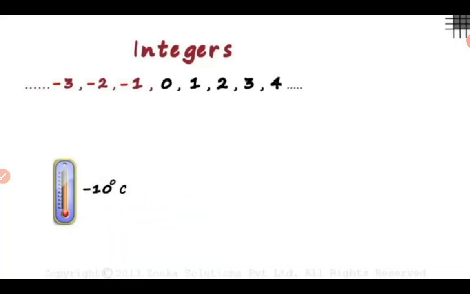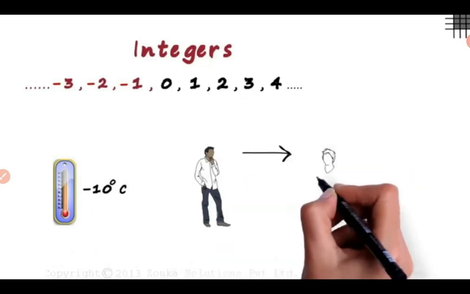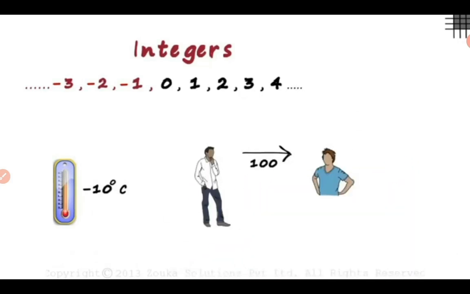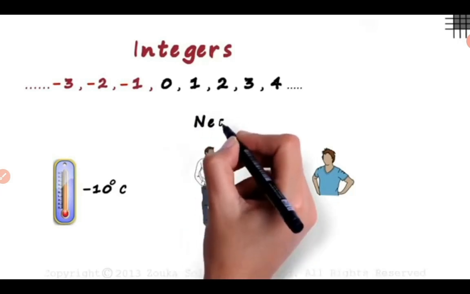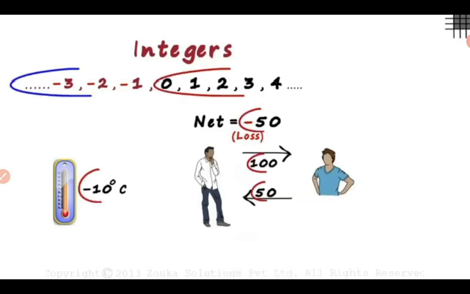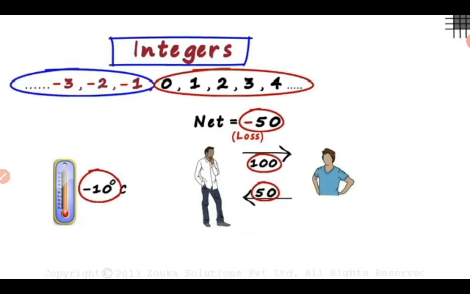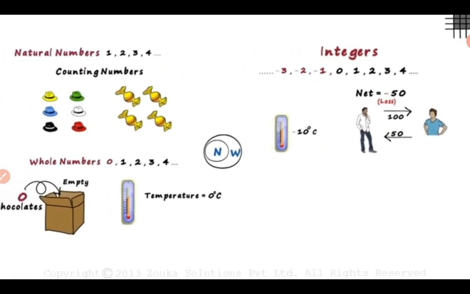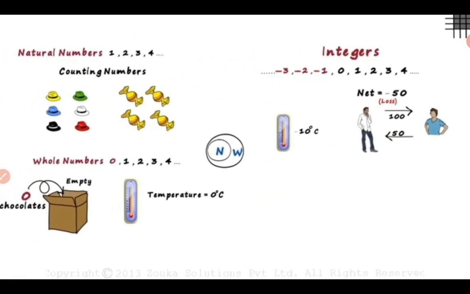Suppose you have given one of your friends 100 rupees, and he has written you back 50 rupees. Now you are in deficit of how much? You have net minus 50 rupees, right? That means you are at a loss of 50. So basically, minus represents loss.